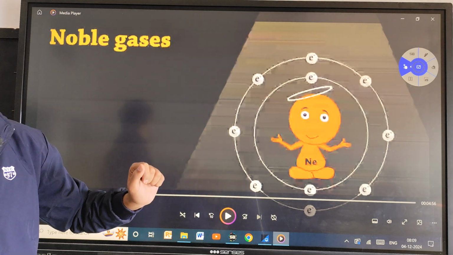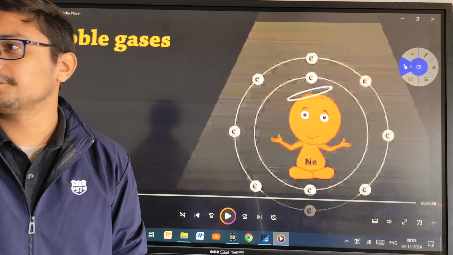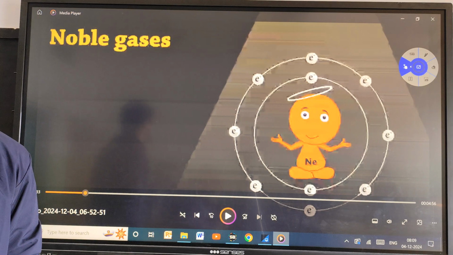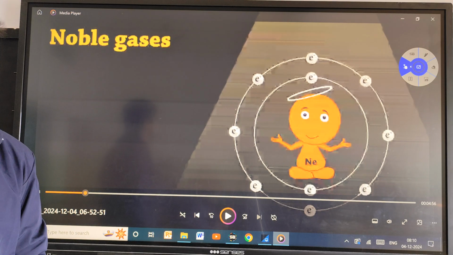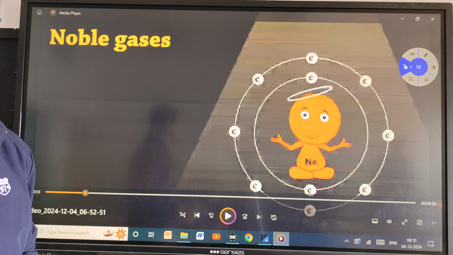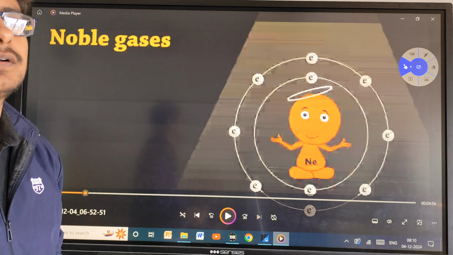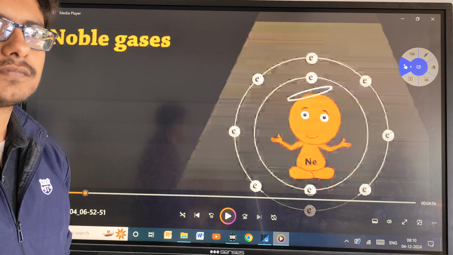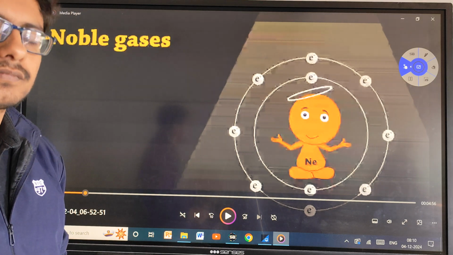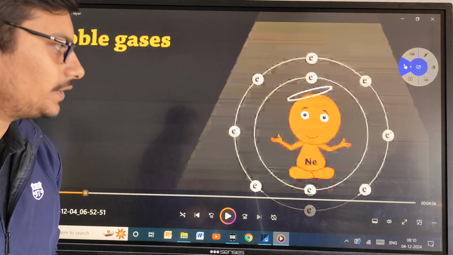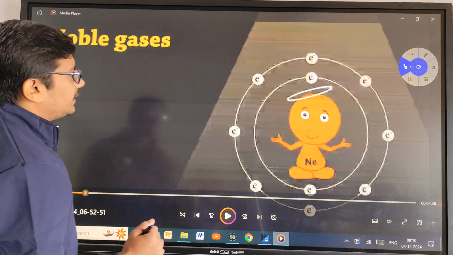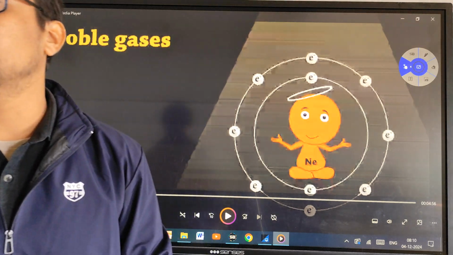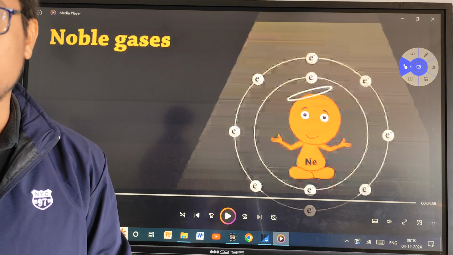Do you have any idea about what is a noble gas? Anyone? Please try. Yes? The atoms whose valence shell is completely filled with stable amount of electrons. Either its duplet is complete or its octet is complete. Okay, sit down. So what is a noble gas? It is any type of element which is having a completely filled outermost valence shell.